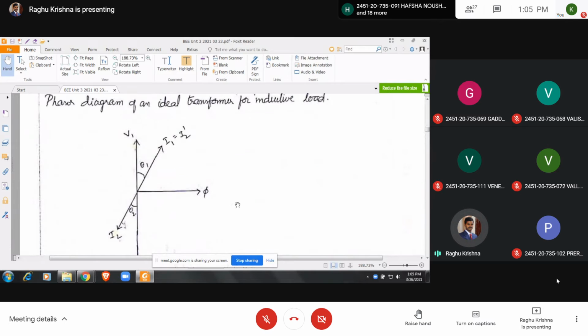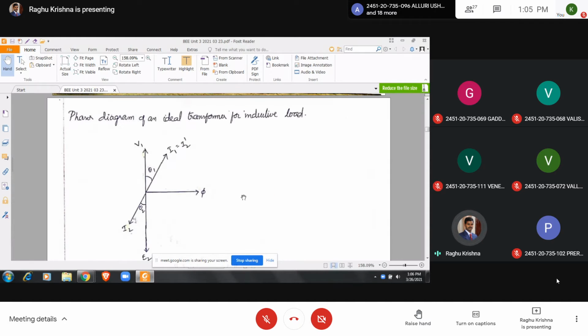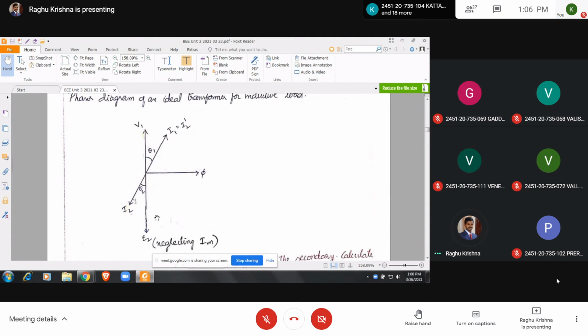So now coming to the phasor diagram of an ideal transformer for inductive load. So this is the phasor diagram of an ideal transformer for inductive load. Here you can see we have V1 and the flux phi. Phi lags V1 by 90 degrees, and the induced EMF will be opposite to V1. So here you are going to get E2. Here, lagging load. Inductive load means current lags the voltage. So here theta 2 is the angle between I2 and E2.